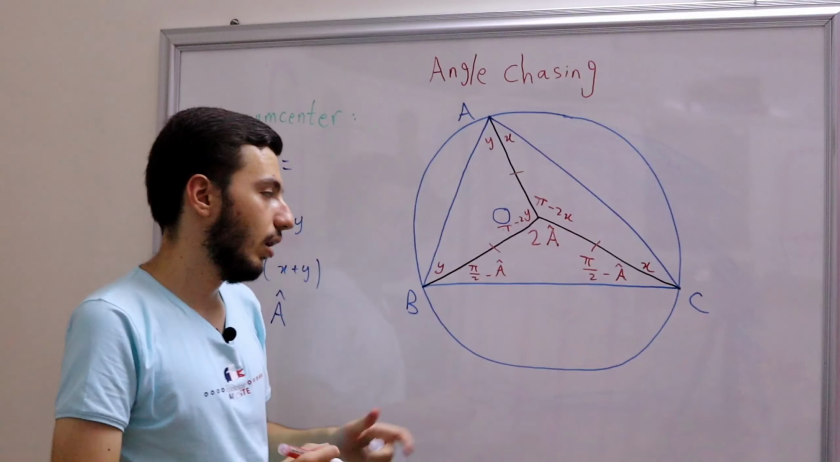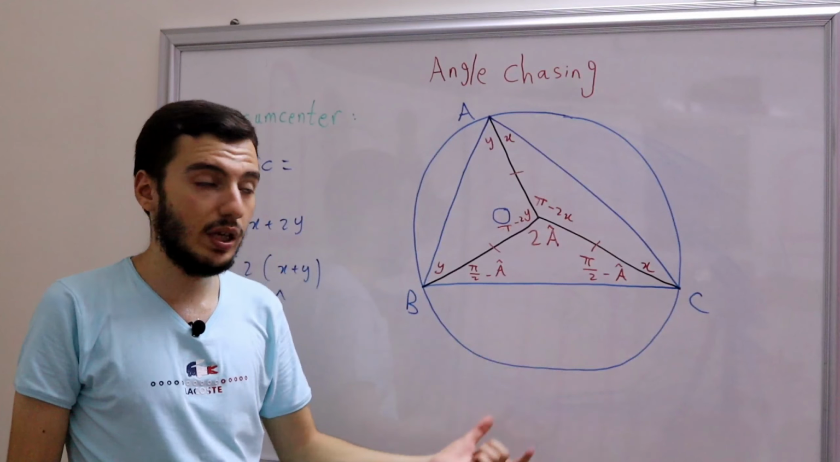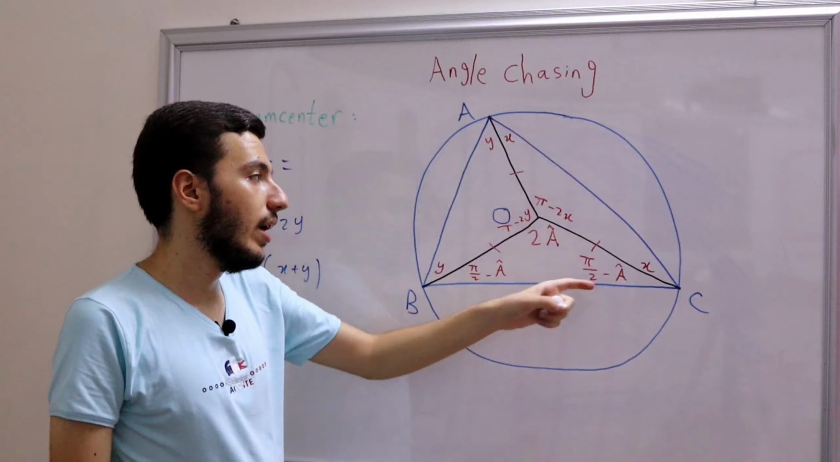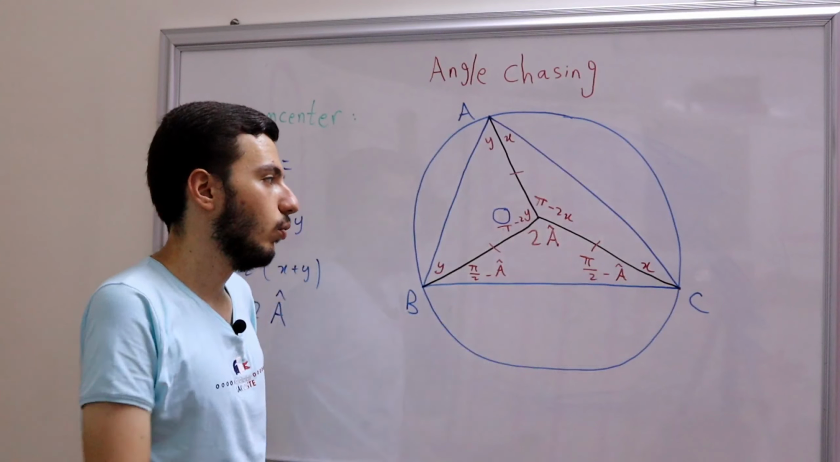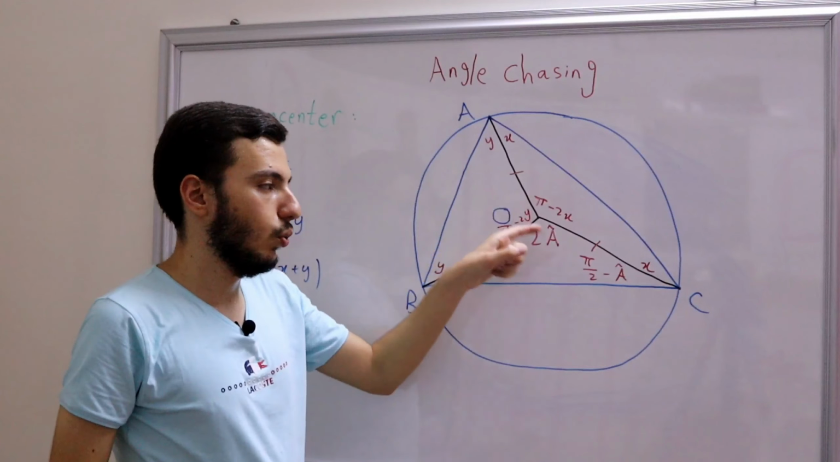So actually, by determining all the angles of the triangle BOC, we can do the same for the triangles BOA and COA. So simply, what is this angle? It's 2 times B. What is this angle? It's 2 times C.